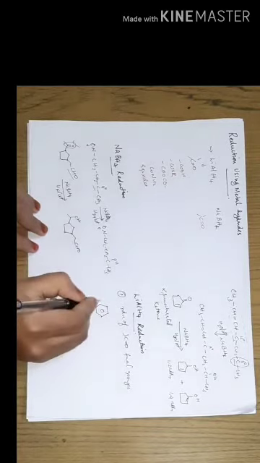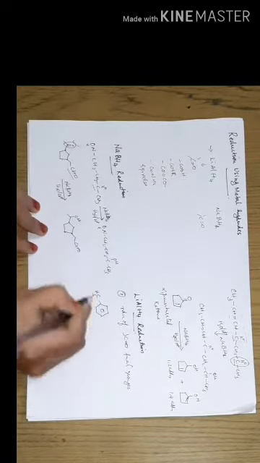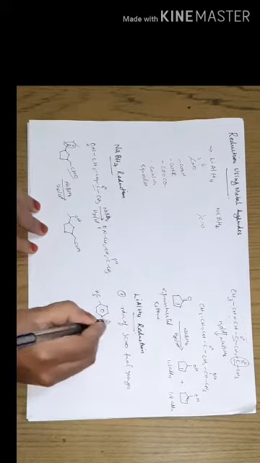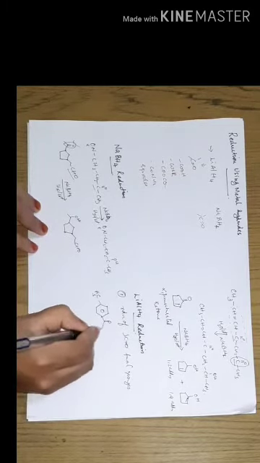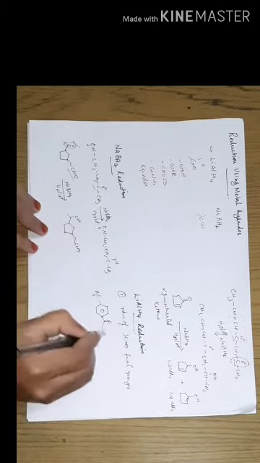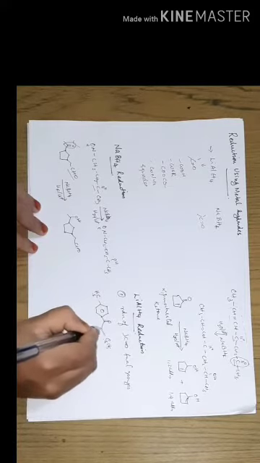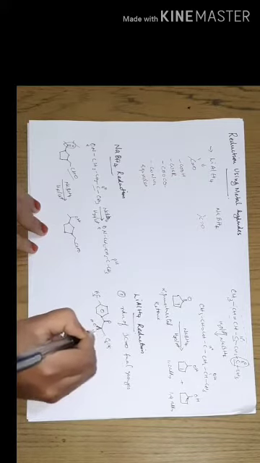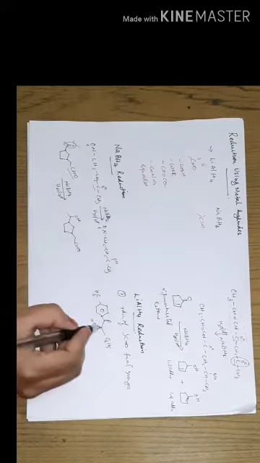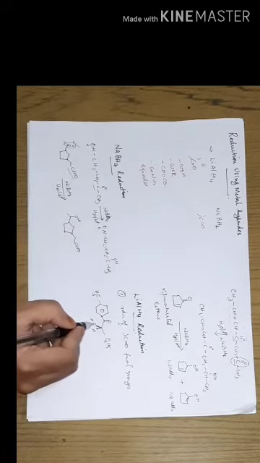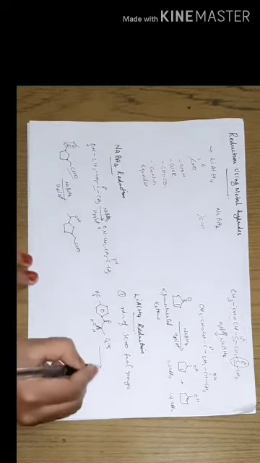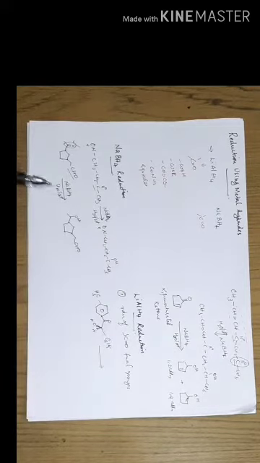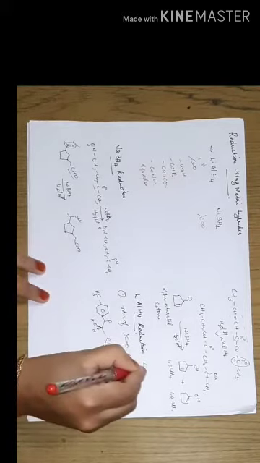For example, suppose this is our substrate molecule. Here is the carbonyl functional group, and in the neighboring position there is a hydroxyl functional group. In presence of lithium aluminum hydride, now here I am using lithium aluminum hydride as LAH.